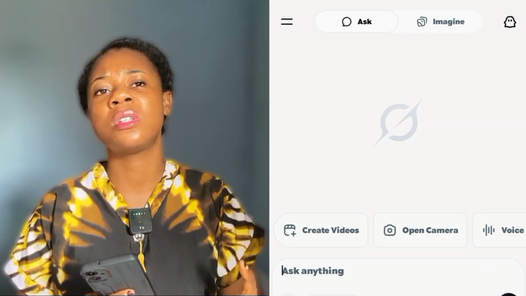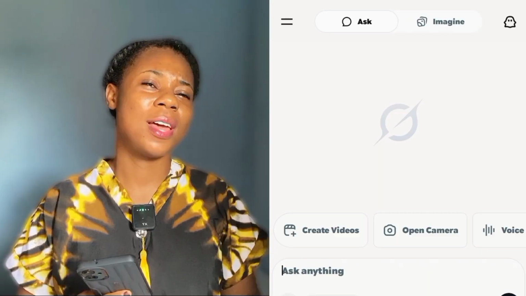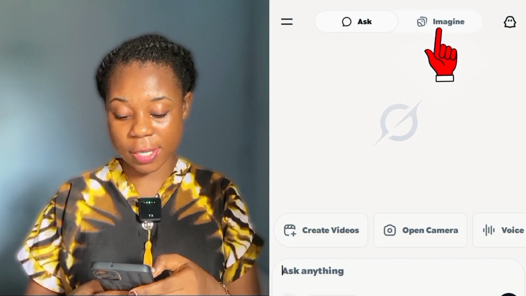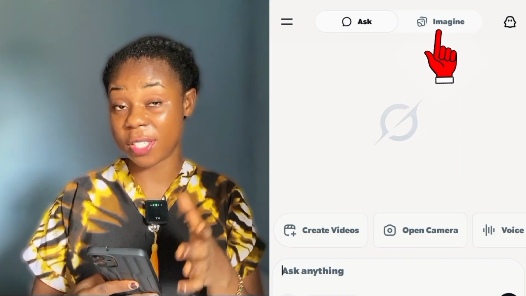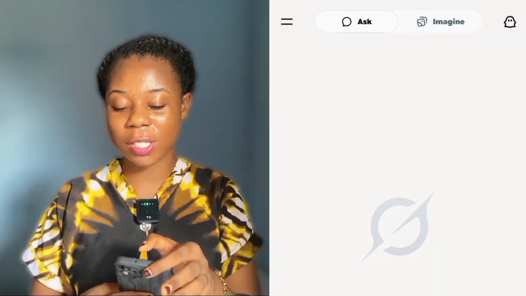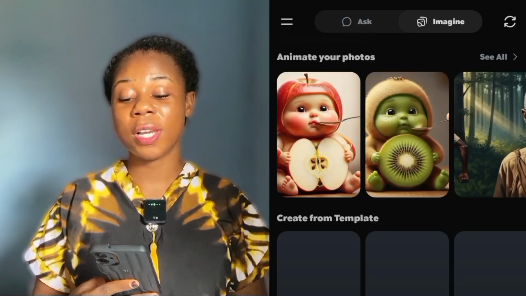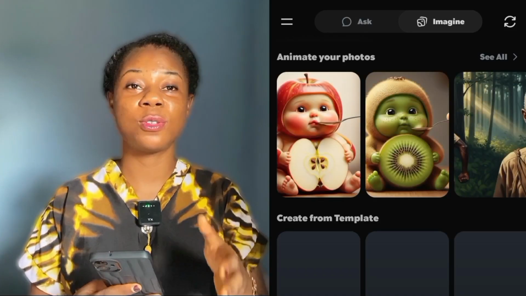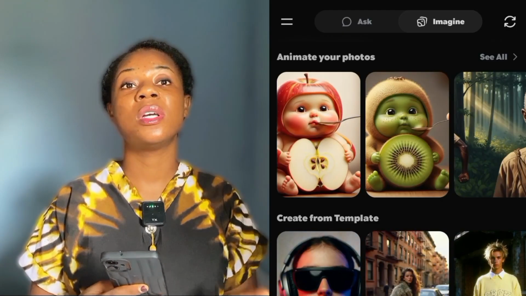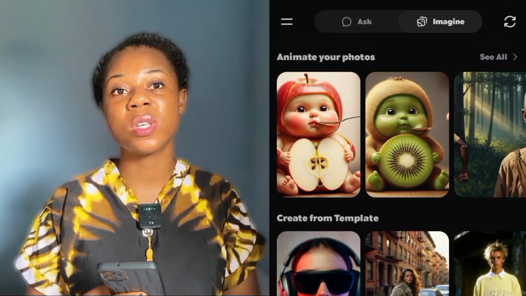Once you sign up using your Google account or your email account, come over to where you have imagine. This is how the interface is going to look once you open. So click on imagine, and what you have to do is bring in the image we downloaded using Whisk AI.